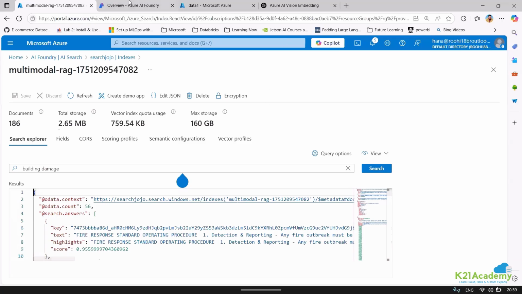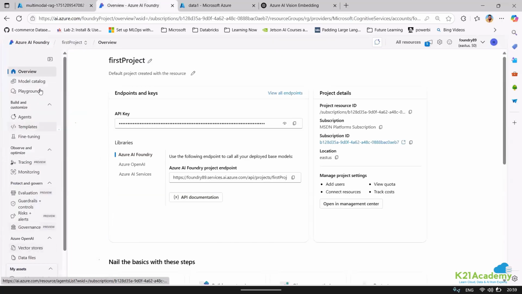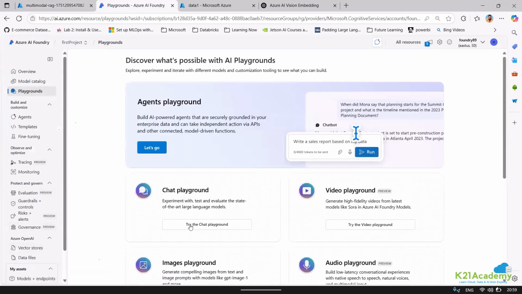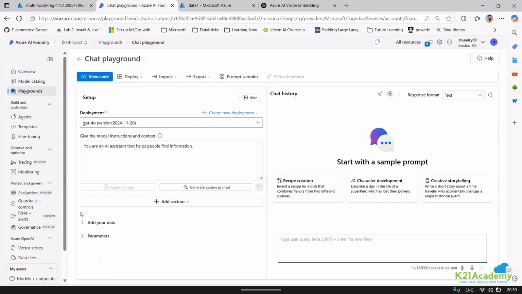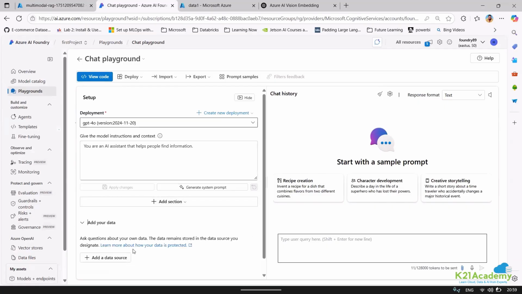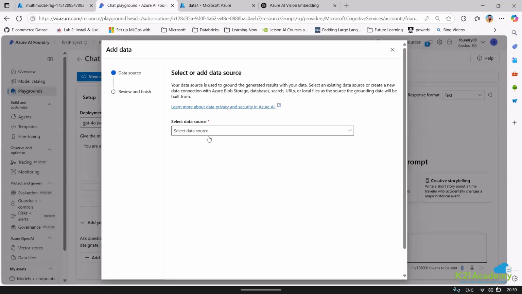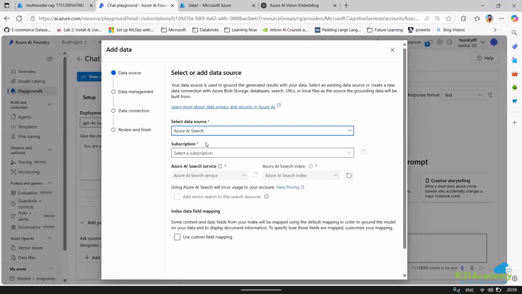Yeah. Now, suppose if I want to connect here, I can go to the playground. Let us just complete this. We can go to chat playground. Okay, and let me just connect this to maybe a GPT model. Let me just come here. Let me add a data source. Let me select my search. It will just be done with a click, and then we can try to ask questions if you want. This is done. This is also okay. We'll get the search also.